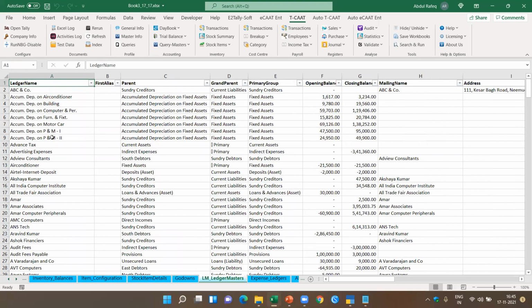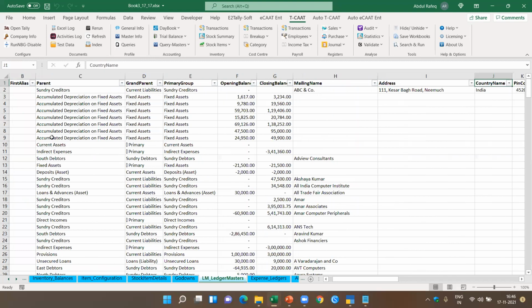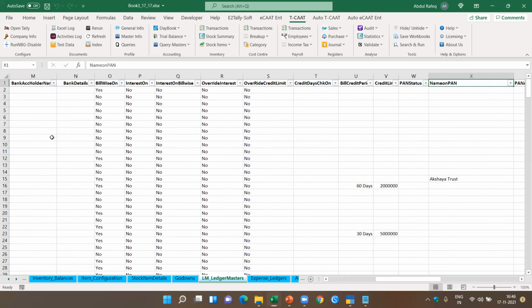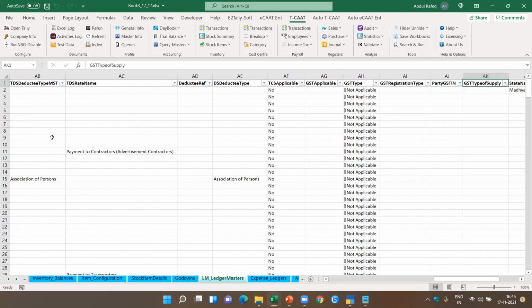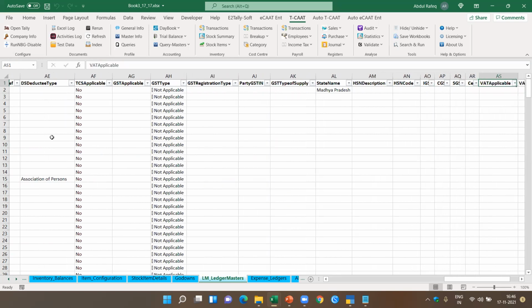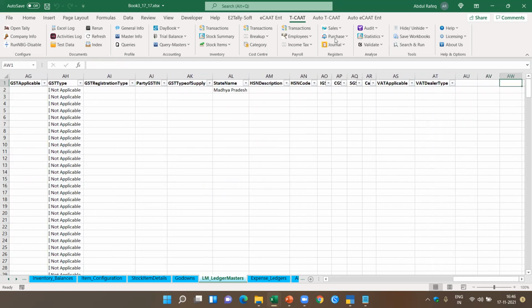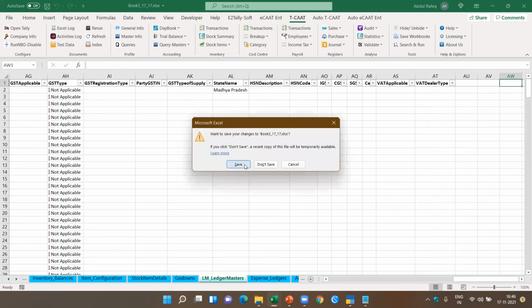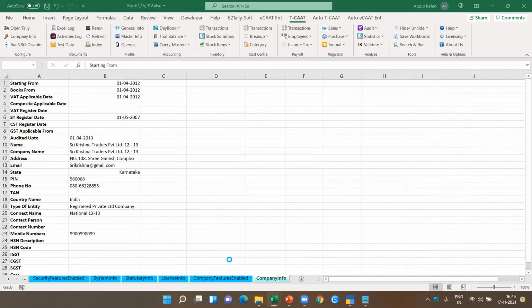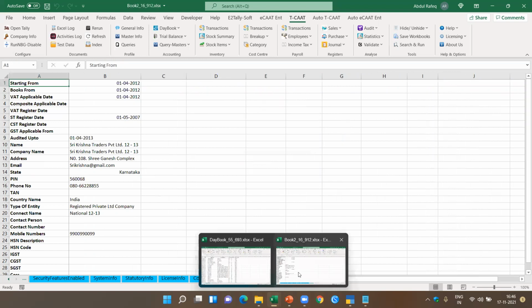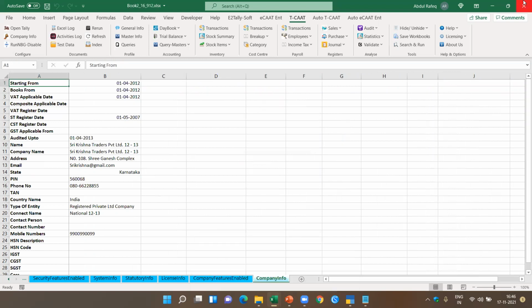Now you see here, for each of the ledgers, we'll be able to get complete information about the ledger name, the parent, grandparent, primary group, opening balance, closing balance, address. All this information pertaining to all the ledgers you can get in one page, including the GST details. Okay, we already saw the master info. I'm going to close this.